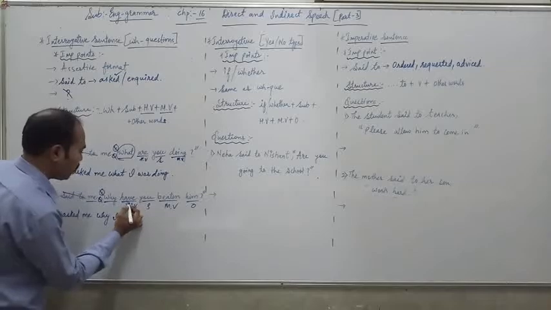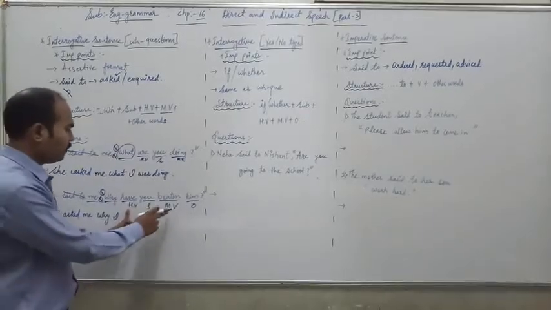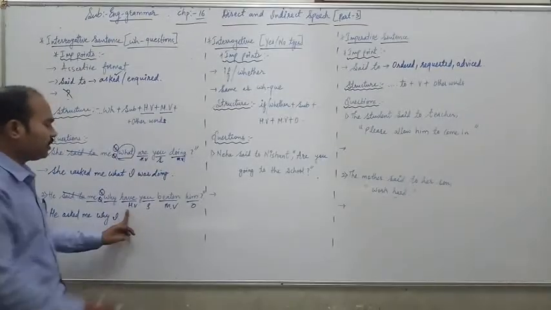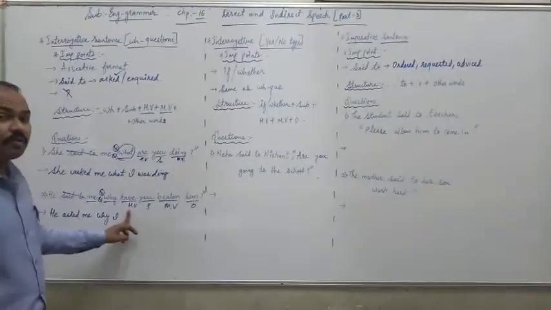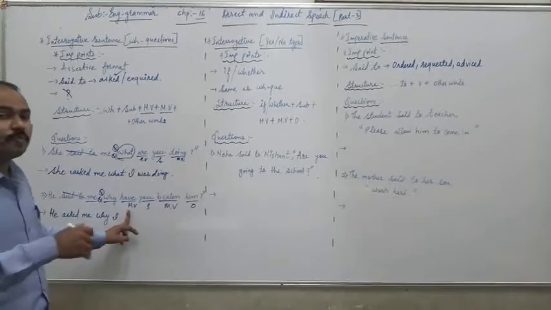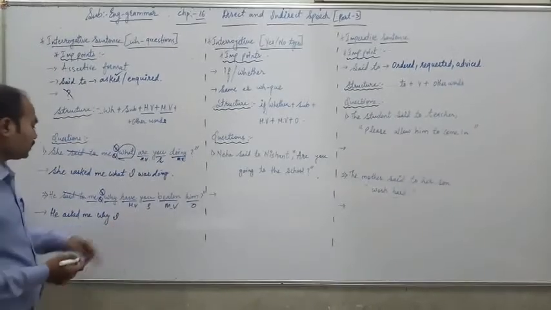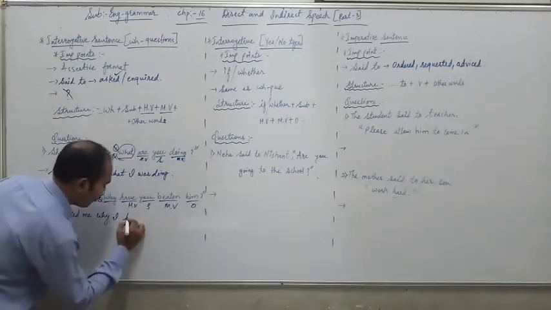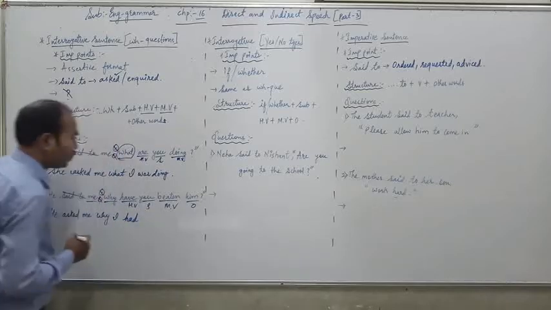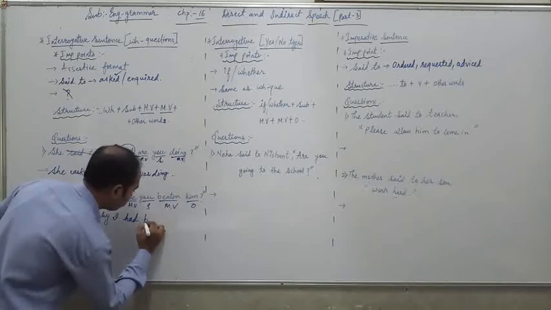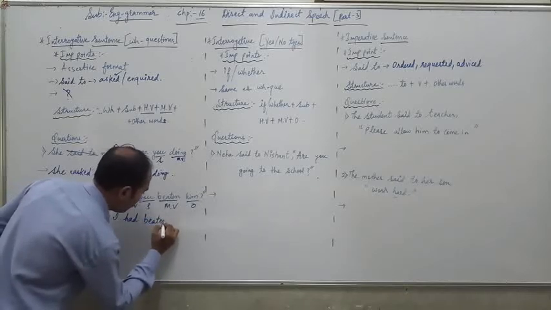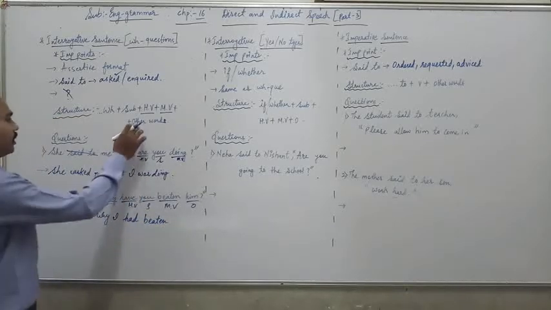Then helping verb, main verb. Helping verb is in which form? It is have. Main verb beaten. Have beaten is in which form? It is in present perfect tense. So according to the rule, we change it into past perfect tense. Means in place of have, we have to write had. Okay. Then after the helping verb, main verb is beaten, which is already in V3 form. Then other word.